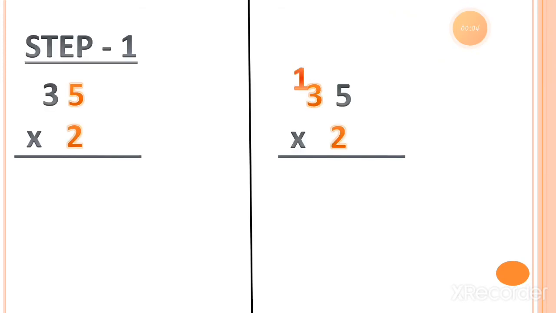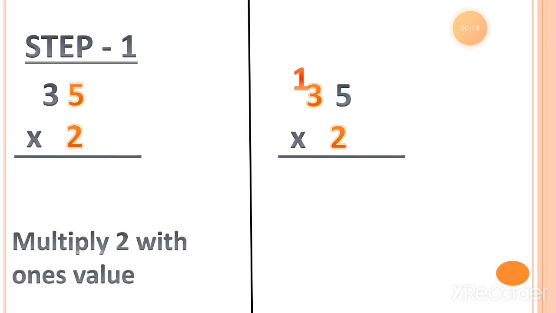In step 1, here is 35 multiplied by 2. What do we do in step 1? Multiply 2 with the ones value. We have to multiply 2 with the 5. So 2 fives is 10, so the answer will come in 2 digits.